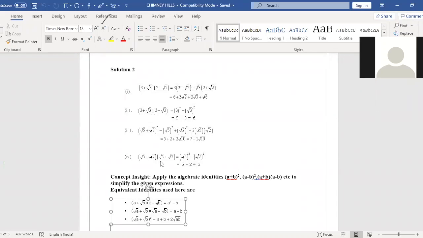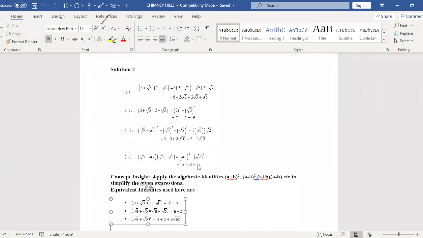A minus b, a plus b, a square minus b square. This is the identity we have learned. So here a and b both are the same, only the sign is different. So I can take a square minus b square. The root and the square will get cancelled. 5 minus 2 is 3.